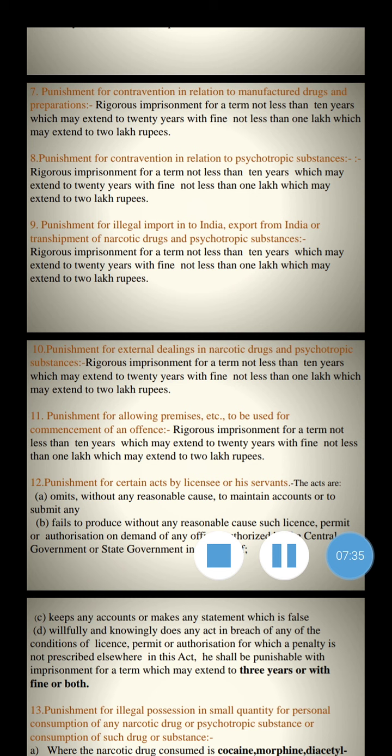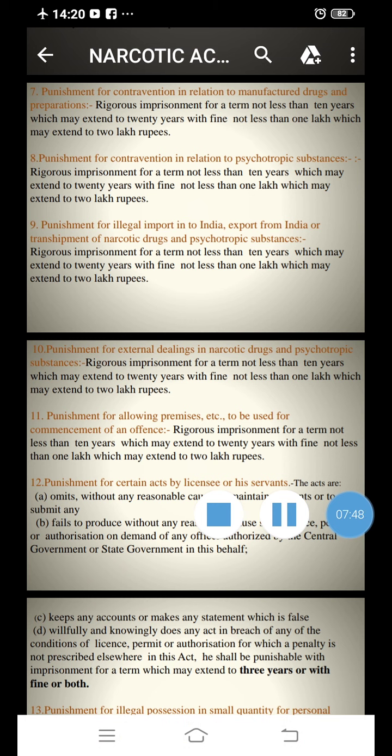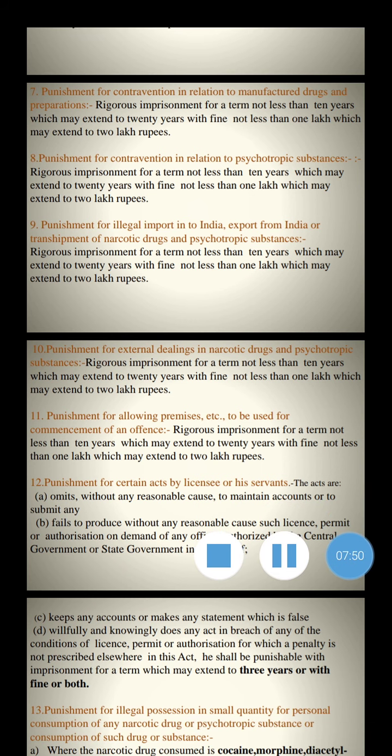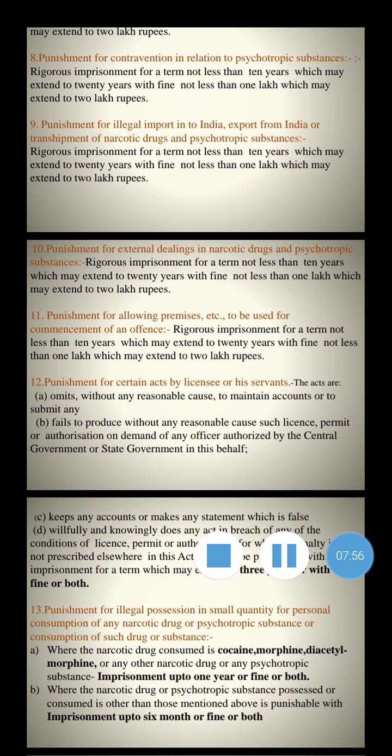The next, punishment for allowing premises to be used for the commission of offenses: rigorous imprisonment for a term not less than 10 years, which may be extended to 20 years, with a fine not less than 1 lakh, which may be extended up to 2 lakh rupees.